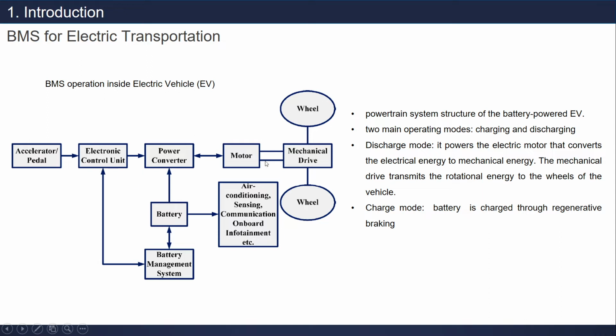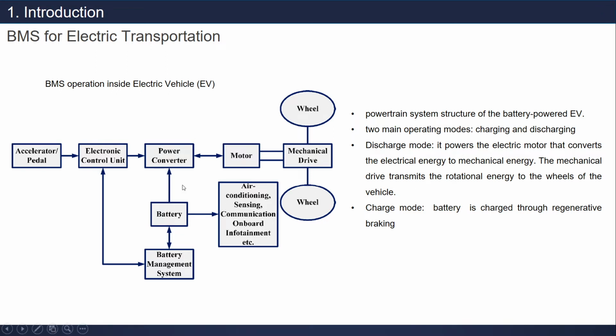discharged by this system. But this battery also has a charge mode. If energy is transmitted from the mechanical drive, the battery will absorb the energy. So in other words, the electric motor can convert it to electrical energy, and then the battery can be charged.